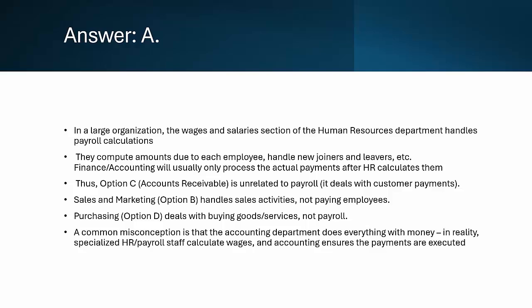Option B, sales and marketing, is incorrect. This department focuses on selling products, not paying employees. Option C, finance accounts receivable, is incorrect. This team deals with customer payments, not payroll. Option D, procurement purchasing, is incorrect. This team buys goods and services for the company, not handles salaries. Key takeaway. Payroll is a specialized task handled within HR, while finance ensures the actual payments are made.